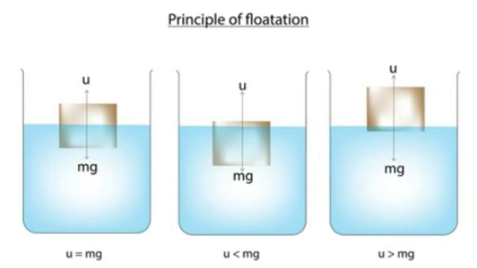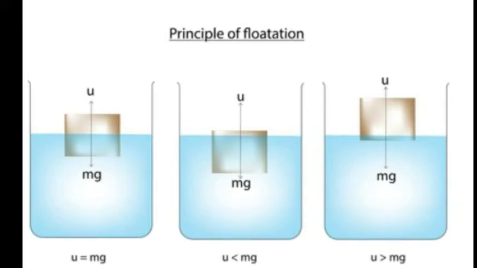As there are two forces acting on the object, the buoyant force acting vertically upwards and the weight of the object acting vertically downwards, whether the object floats or sinks depends on their magnitudes. So now let's see what happens.